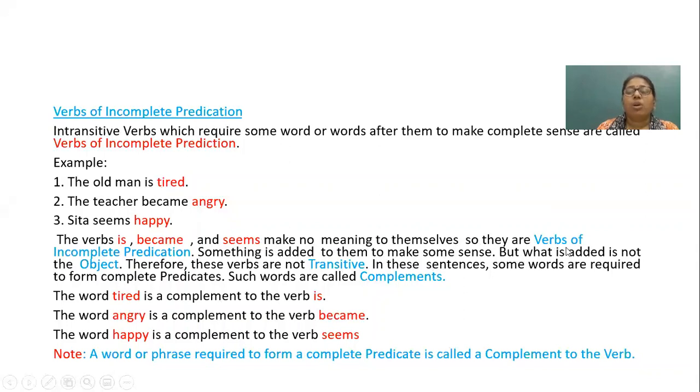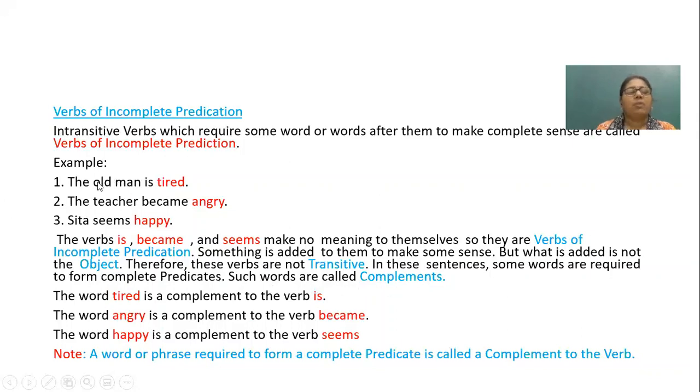And now you can see we have added something to each sentence so that it becomes meaningful. But what is added is not the object. See, we have added tired, angry and happy. All these three words are not objects because objects are either nouns or pronouns. Therefore, we can easily say that these verbs are not transitive. So, in these sentences, some words are required to form complete predicates, and such words are called complements.